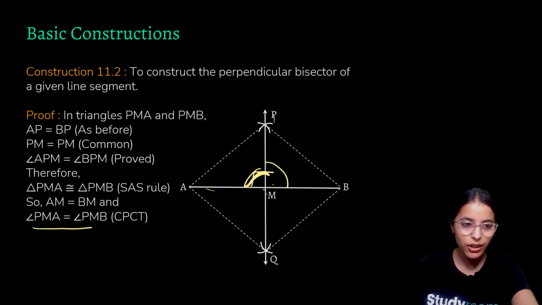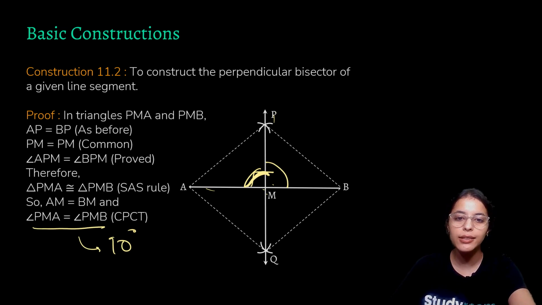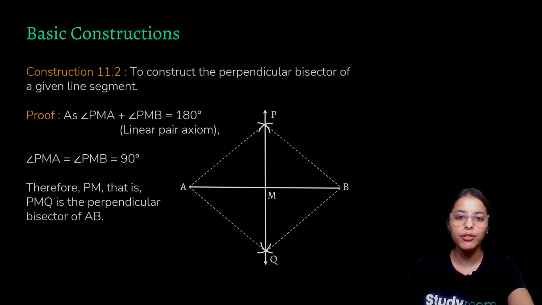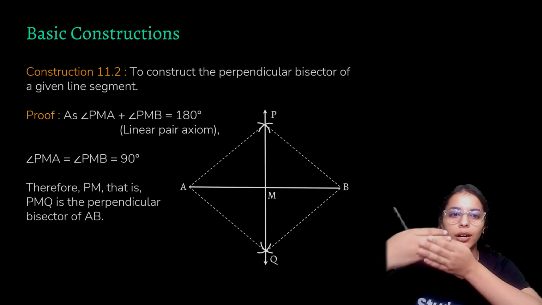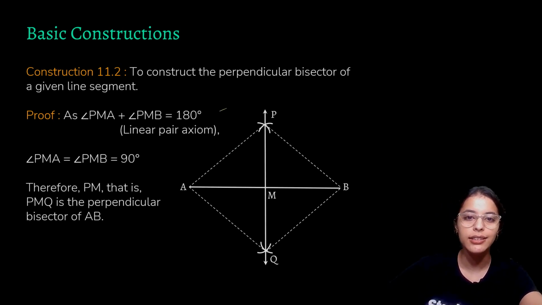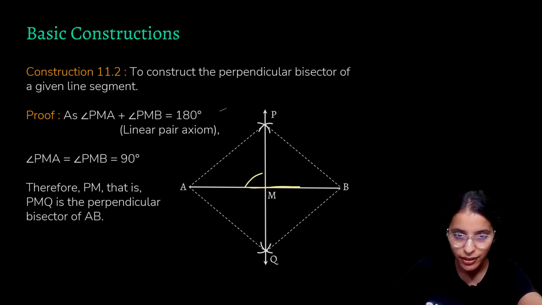But it is not saying that it is for making 90 degrees. And to prove that it is making 90 degrees, though they are equal, we'll have to know a new theorem, that is a line that makes 180 degrees.